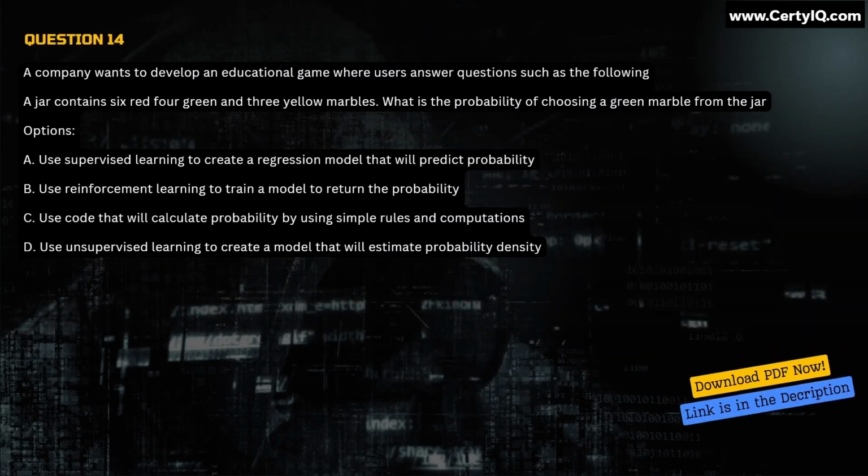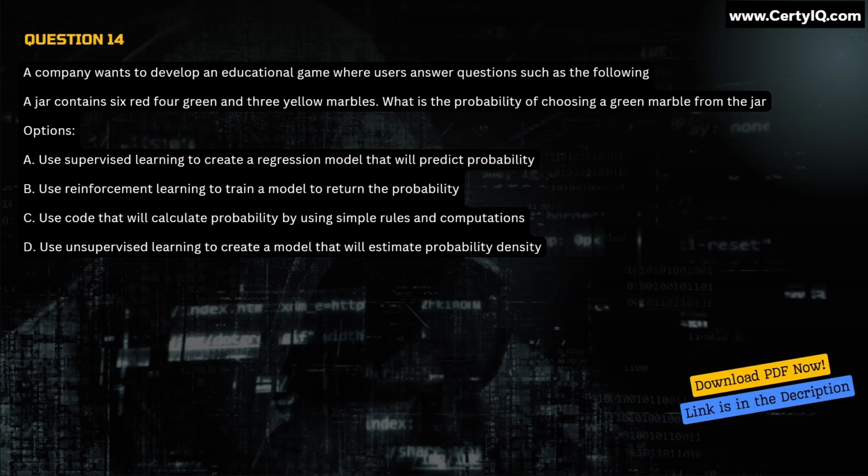Question 14. A company wants to develop an educational game where users answer questions such as the following. A jar contains 6 red, 4 green, and 3 yellow marbles. What is the probability of choosing a green marble from the jar?